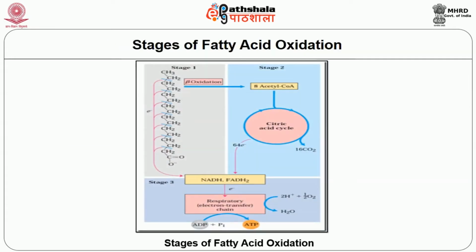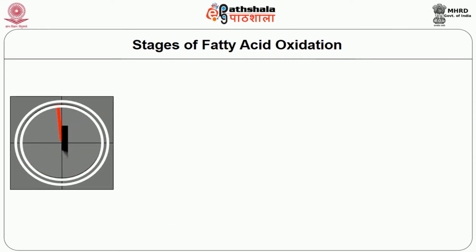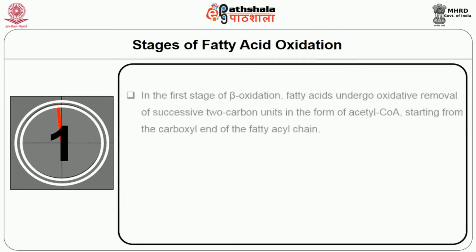Stages of fatty acid oxidation. The figure shows different stages of fatty acid oxidation. In the first stage of beta oxidation, fatty acids undergo oxidative removal of successive 2 carbon units in the form of acetyl-CoA, starting from the carboxyl end of the fatty acyl chain.